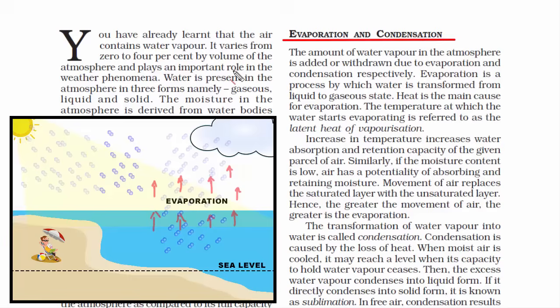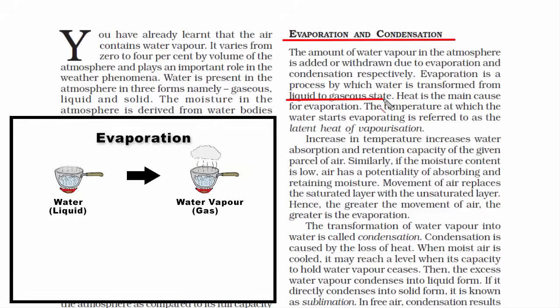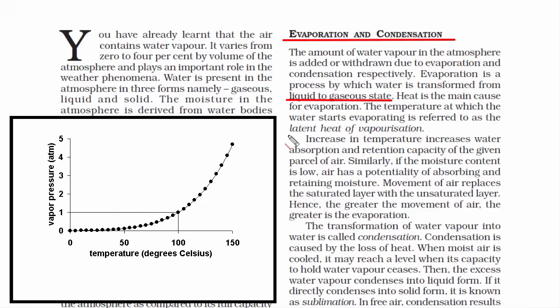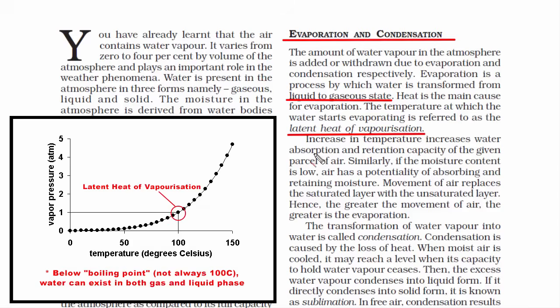Evaporation makes water turn into water vapor, or in other words, liquid to gaseous state. Then condensation is the reverse of evaporation, wherein water vapor converts back into water. In other words, gas turns into liquid. Now the temperature at which the water starts evaporating is referred to as latent heat of vaporization.